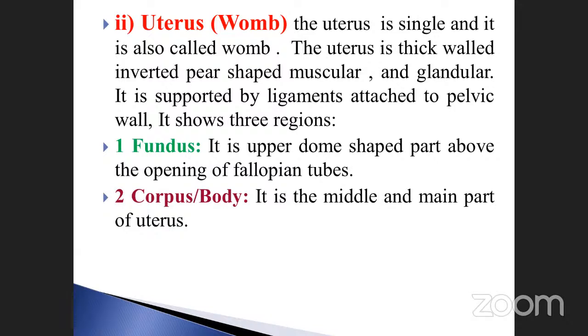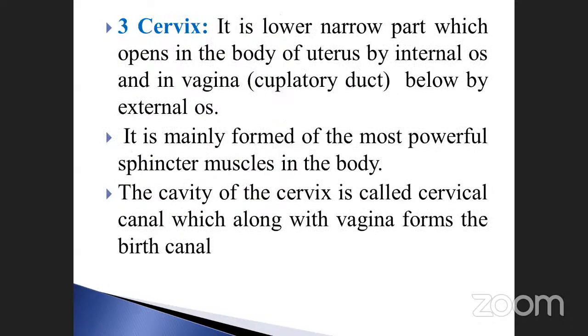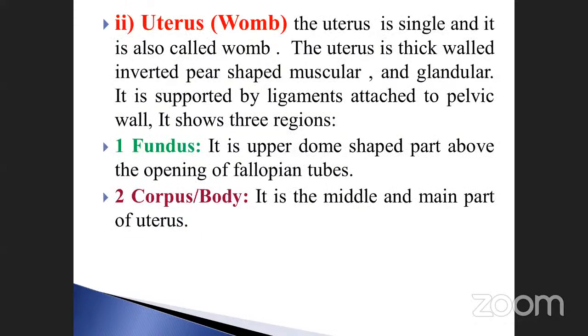That is called the fundus. The corpus or body is the middle and main part of the uterus. This is very, very important. Fundus, corpus, and then the third one is called the cervix. These are all parts of which one? The uterus.